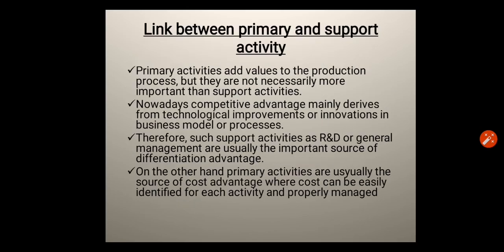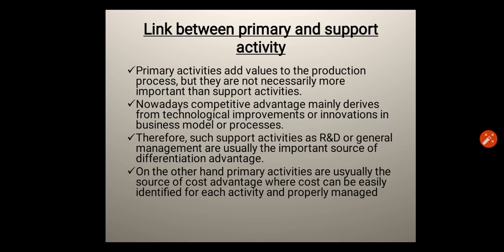Link between primary and support activity. Primary activities add value to the production process, but they are not necessarily more important than support activities. Nowadays, competitive advantage mainly derives from technological improvements or innovations in business model or processes.